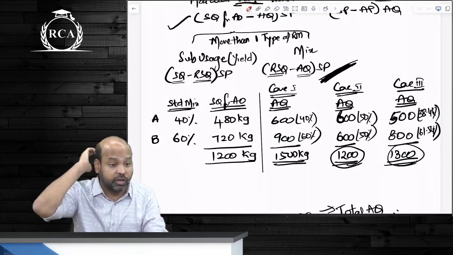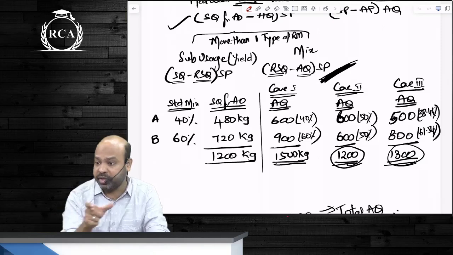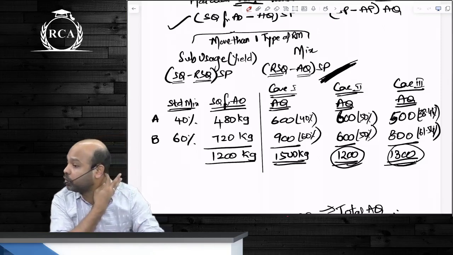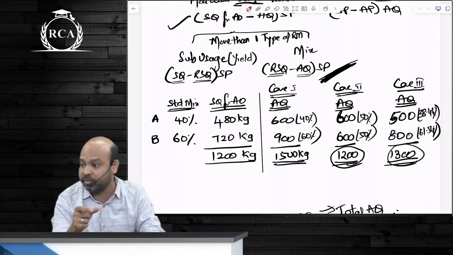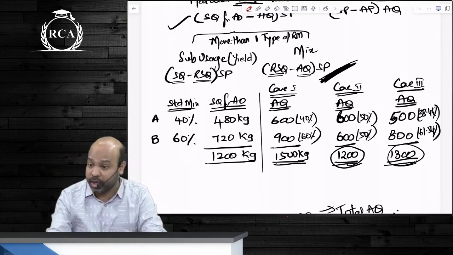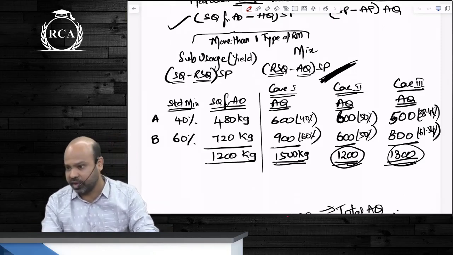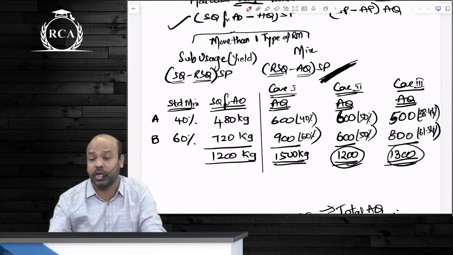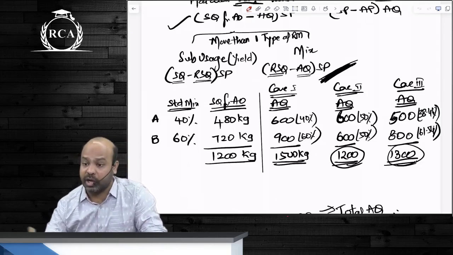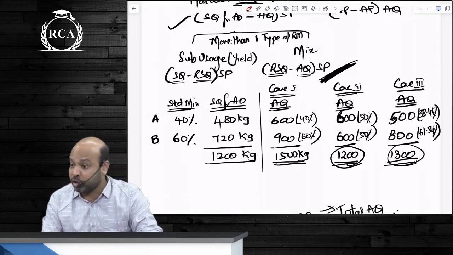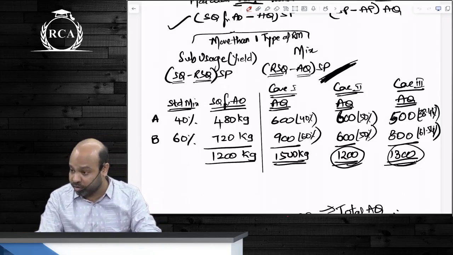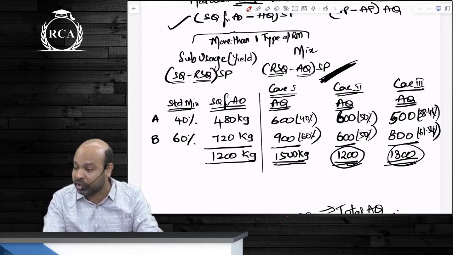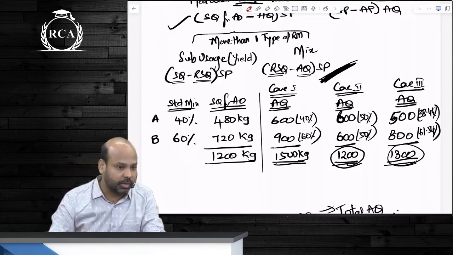Also, there can be a standard loss given. For every 100 kgs of input, if I tell you normal loss is 20%, that means per 100 kgs of input, I am supposed to get an output of 80 kgs. Either they directly give it like this or they mention that for 100 kgs of input, output is only 80 kgs. It is their choice how they give that loss. But if they give actual output, we are always supposed to first compute standard quantity for actual output. Are we clear about this?